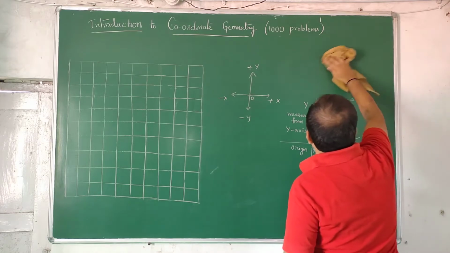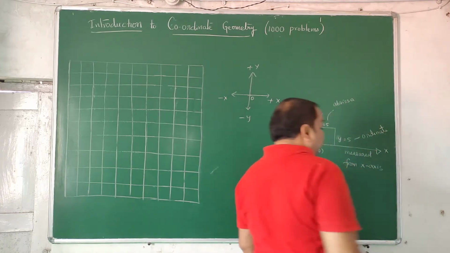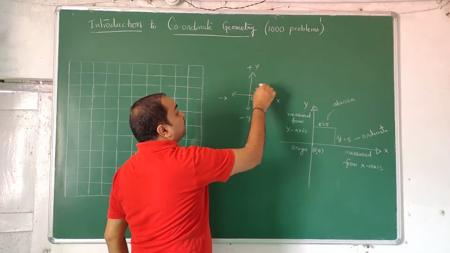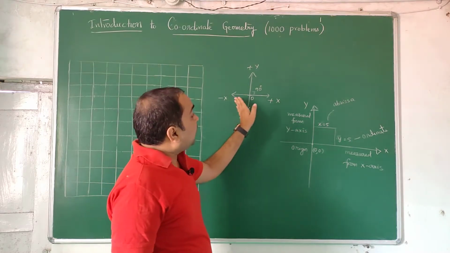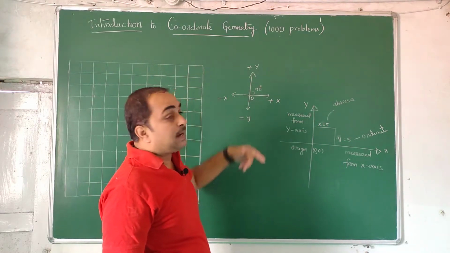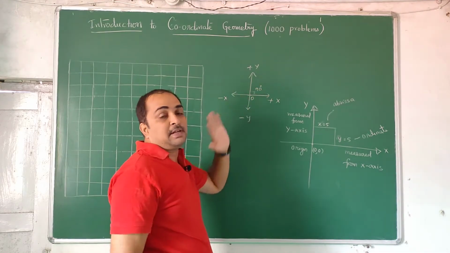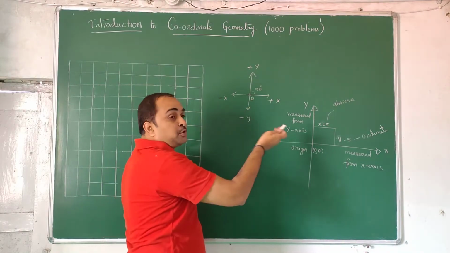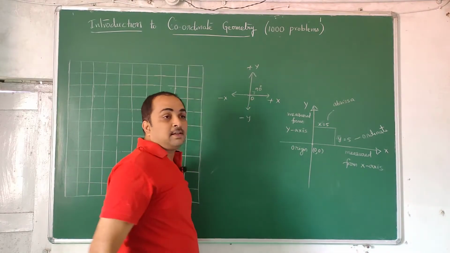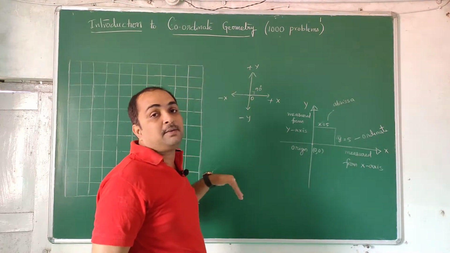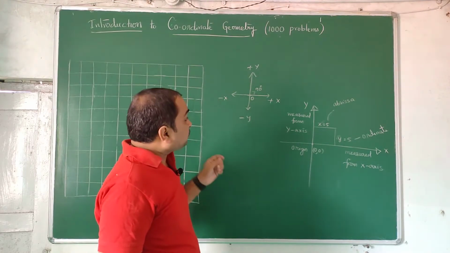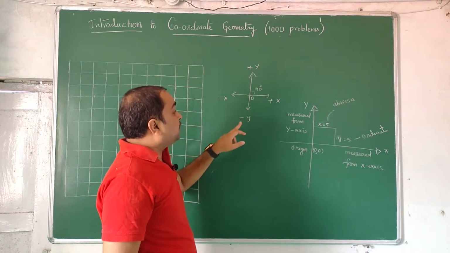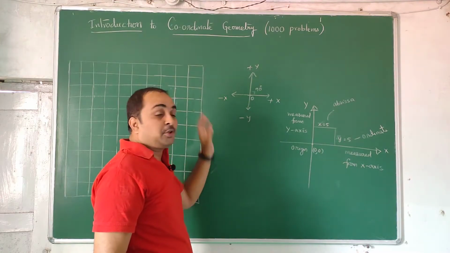For that purpose, we draw two mutually perpendicular lines. This angle should be 90 degrees everywhere. One axis we call the x-axis, one axis we call the y-axis. In future we will get a third axis, called the z-axis, but presently we don't require it; we are doing plane coordinate geometry. Once you take one side as plus, the other side automatically becomes minus. Similarly, if you take upward as plus, downward automatically becomes minus. So along with the x-axis and y-axis, we also have the minus y-axis and minus x-axis, opposite to them.